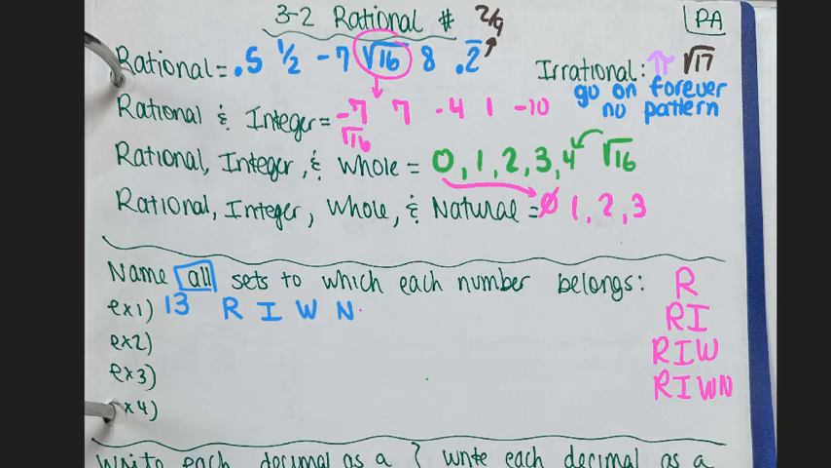Okay, example 2, let's do negative 9. All sets to which that one belongs, it's rational and integer. It's not a whole number because whole numbers can only be positive. It's not a natural number because natural numbers can only be positive, excluding 0. So negative 9 gets 2 labels, rational integer.